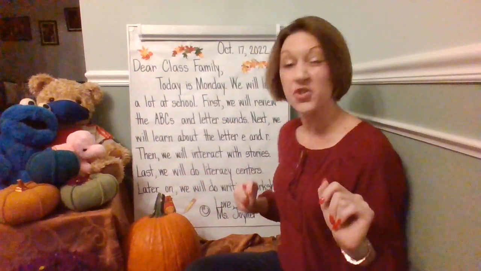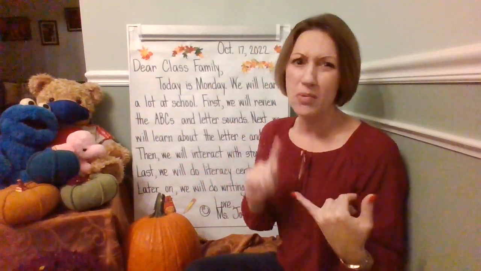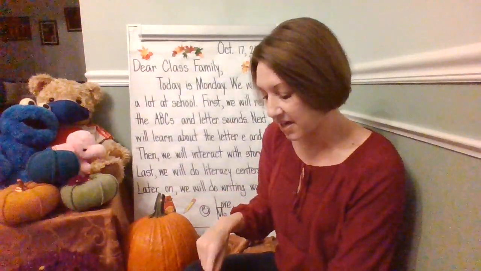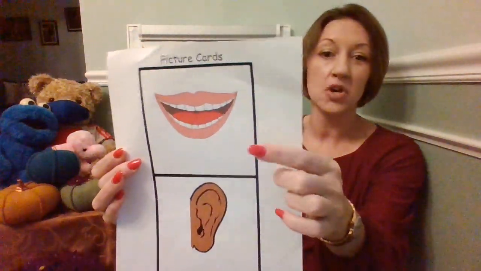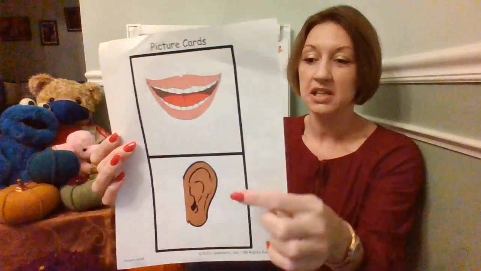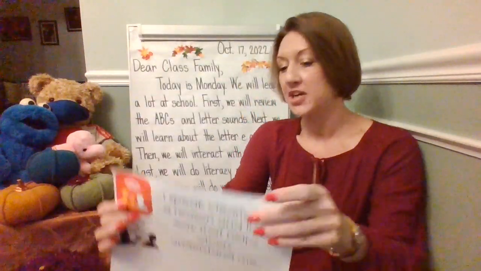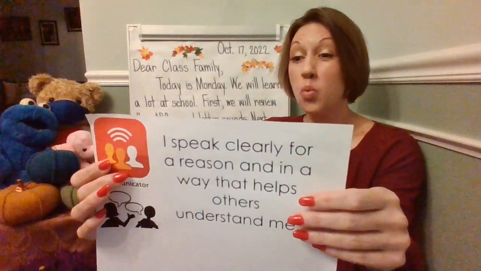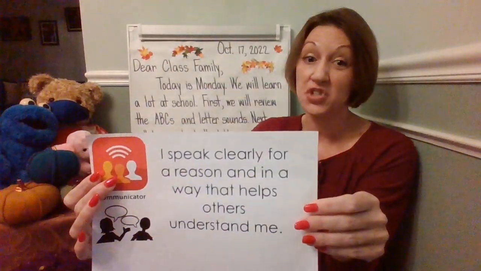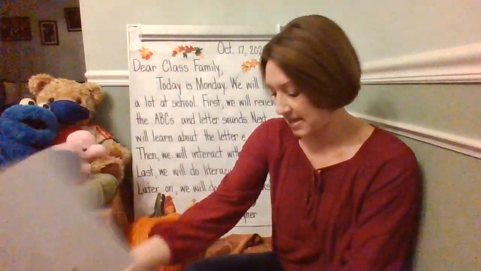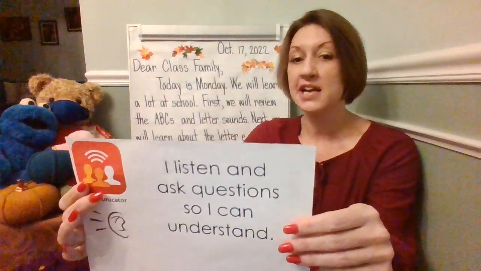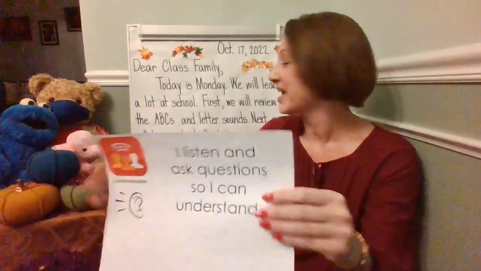Last, we'll do literacy centers. So when we interact with stories and do literacy centers, we are going to practice being a great communicator. We're going to speak clearly and we're going to listen with our ears. Remember, I speak clearly for a reason and in a way that helps others understand me. In addition to this, remember, you're going to be a great listener. So I listen and ask questions so I can understand.